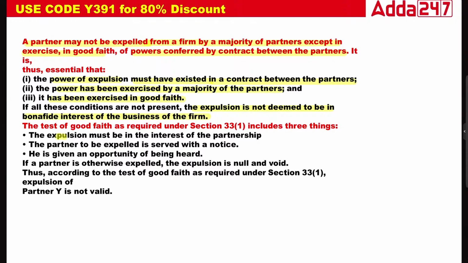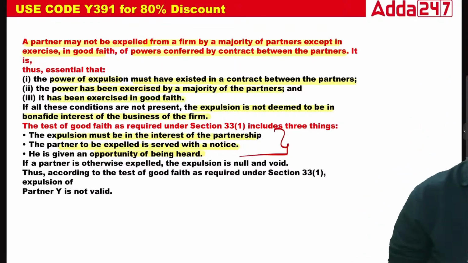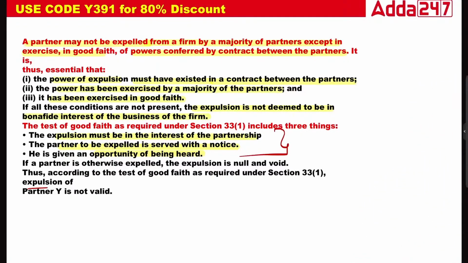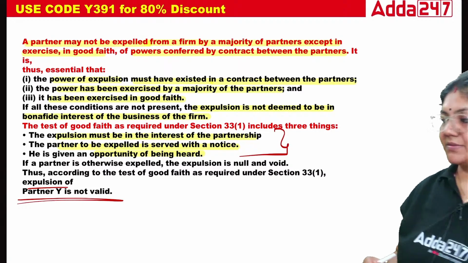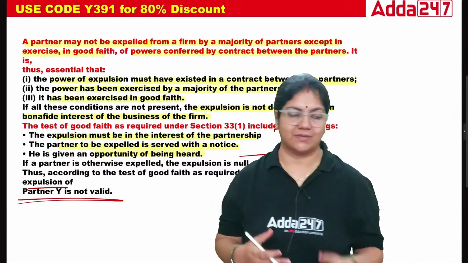Expulsion must be in the interest of the partnership. The partner expelled must be served with notice and given an opportunity to be heard. So class, if we are expelling a partner, these things must be fulfilled. So this is the right answer. That's why the expulsion of Y is not valid, because the dispute is between the wives of the partners. That should not be the criterion.